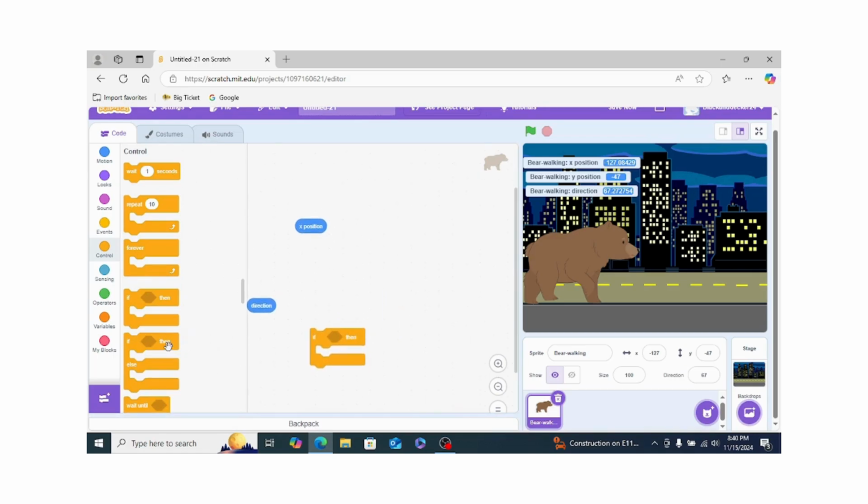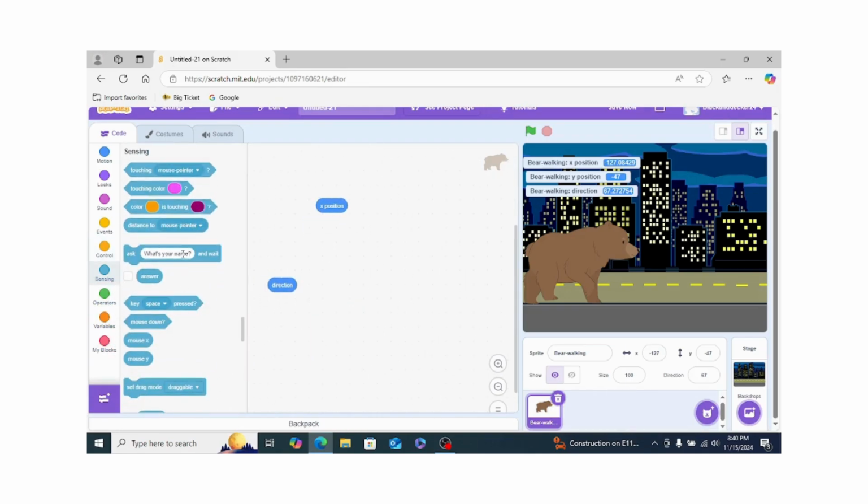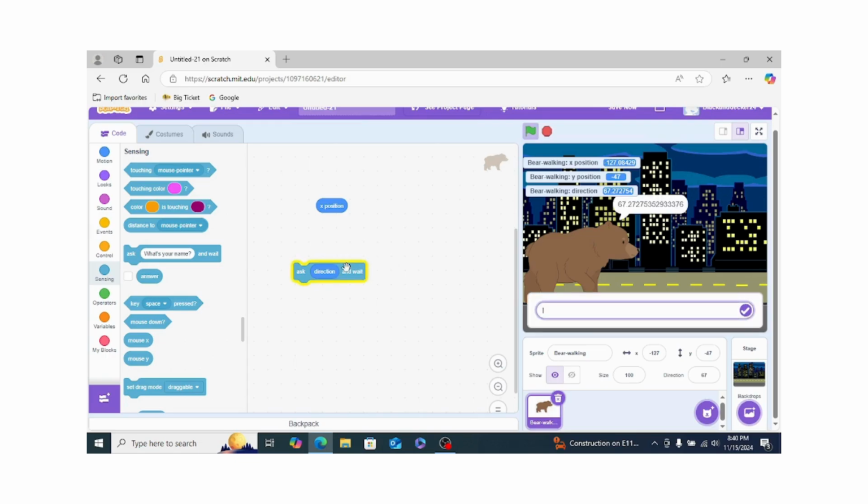We can't use it in an if block. I guess we can use it in here, ask direction and wait. It can fit like this in these areas, like the circle areas.